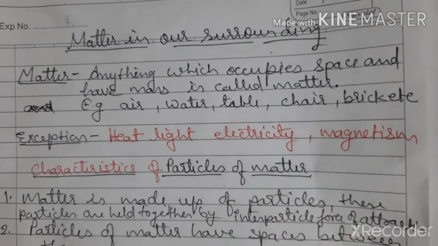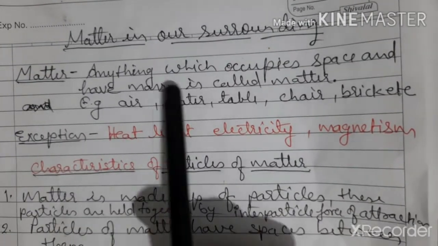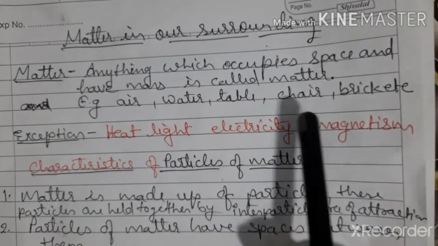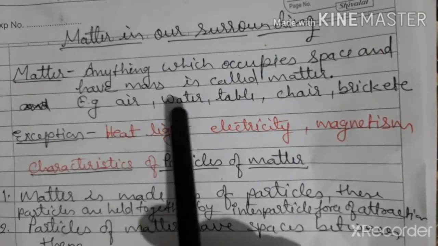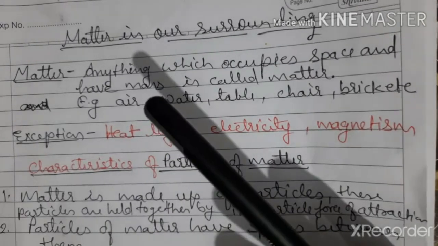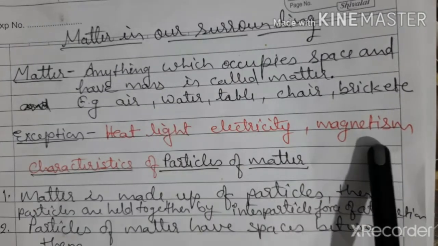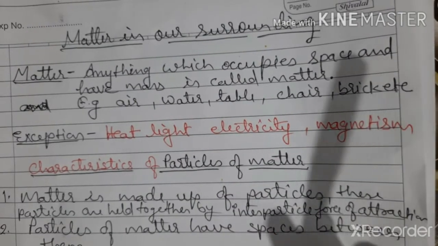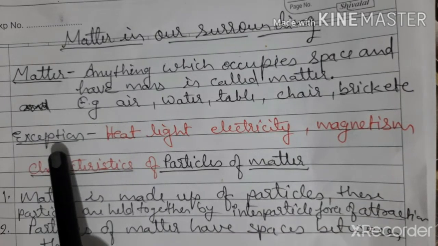Definition of matter. Anything which occupies space and has mass is called matter. For example, air, water, table, chair, brick, this pen I hold in my hand, this paper are all considered as matter. There are some exceptions of matter.